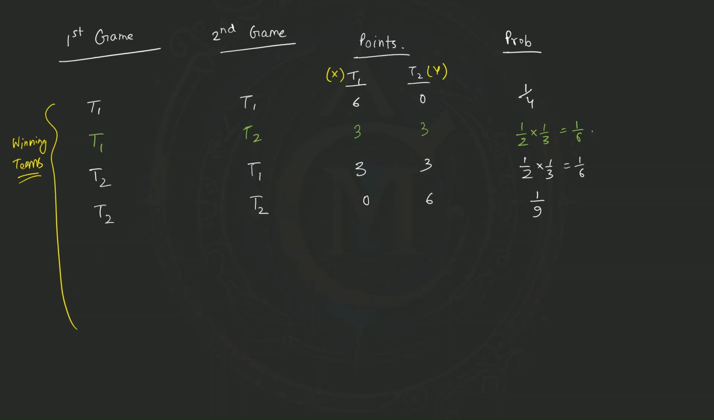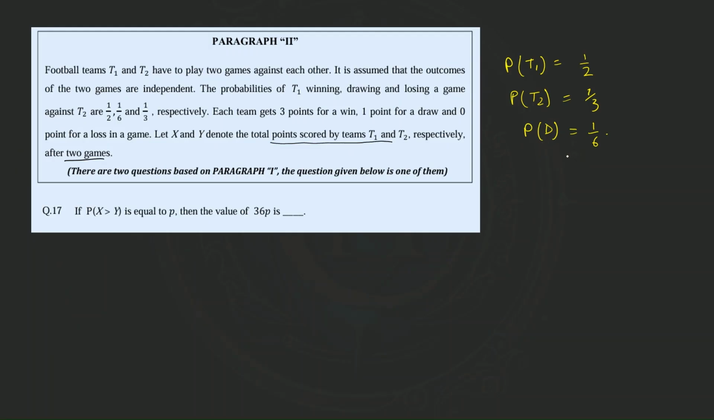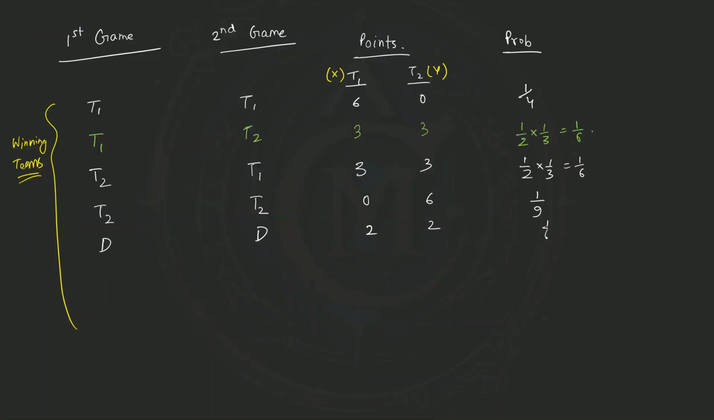So now let us calculate the other cases. Let's say the first game is a draw, and the second game is also a draw. So neither team wins either game. That means T1 will get 1 point and T2 will get 1 point for one match, but here it will be plus 1, because we have to consider both of these two matches. So it will be 2 and 2, right? The probability of a draw is 1/6, so it will be (1/6) whole square, which is 1/36.